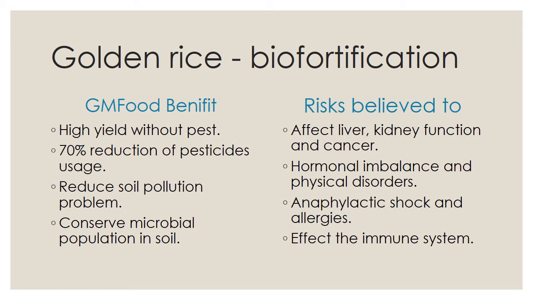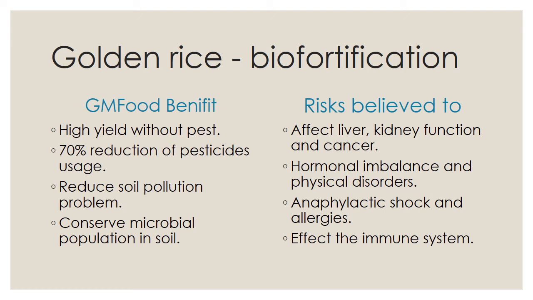Then now we are going to see the risks believed to be of golden rice. First of all, it affects liver, kidney function and causes cancer. It is a very serious risk believed for golden rice. I know it because while I prepared the topic, I was shocked to read this line: affects the liver, kidney function and cancer. Yes, of course, golden rice has carotenoid. By the help of carotenoid, it controls childhood blindness, named xerophthalmia. Even though, golden rice affects liver, kidney function and cancer. So this is a very dangerous thing, definitely.